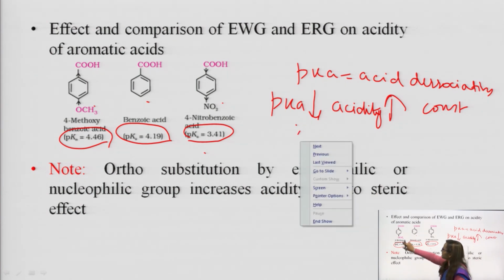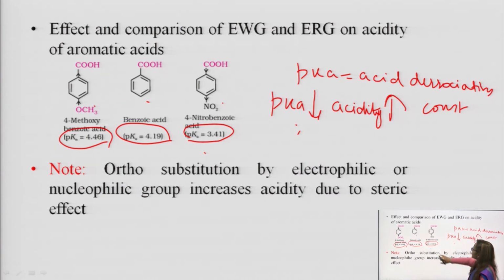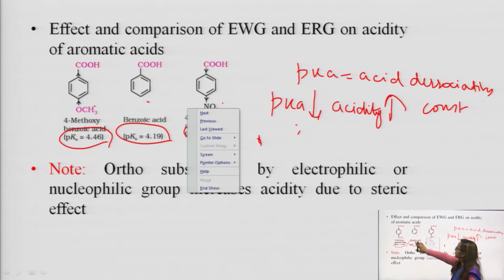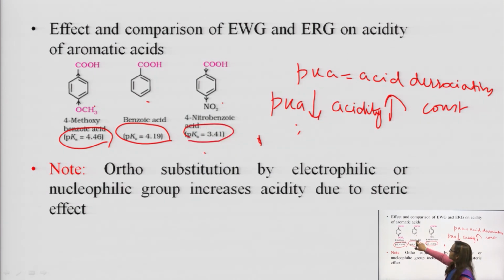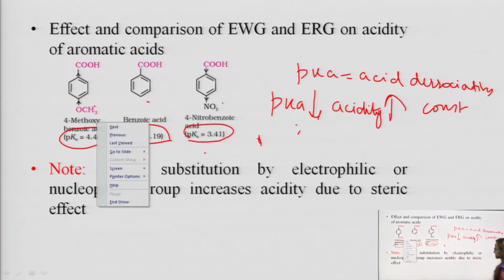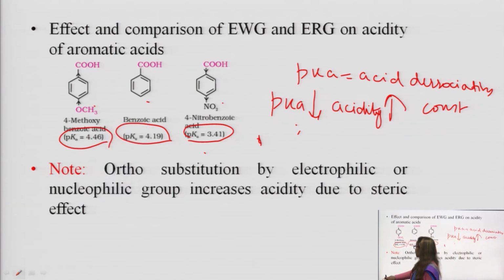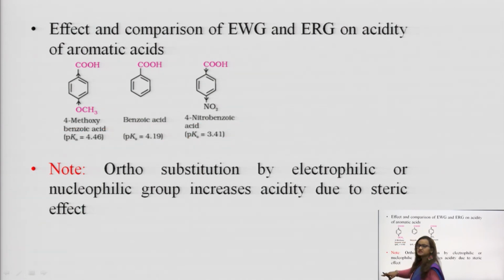Now, in these pKa values, we are seeing that this 4-nitrobenzoic acid is having the least pKa value. That means it is most acidic. After that comes the next most acidic, and then the least acidic is this benzoic acid. So, it is very clear to all of you that electron withdrawing groups make the acid more acidic, and electron donating groups make the acid less acidic.